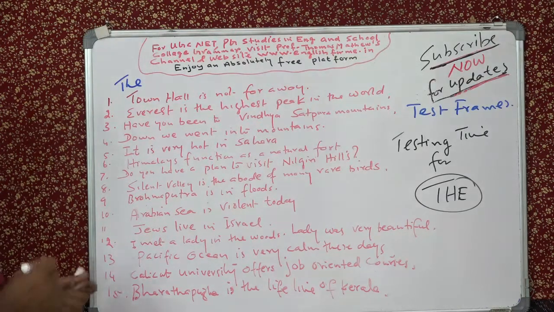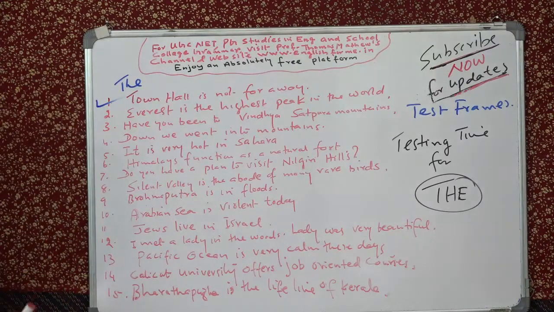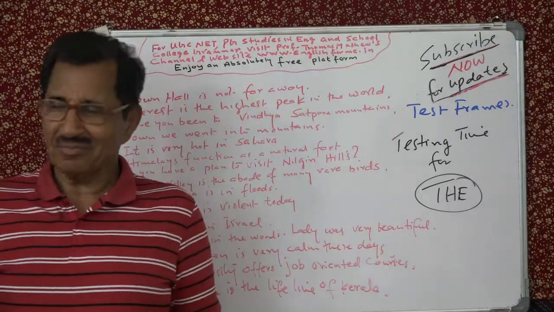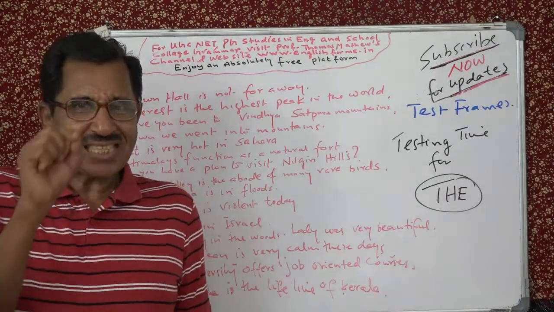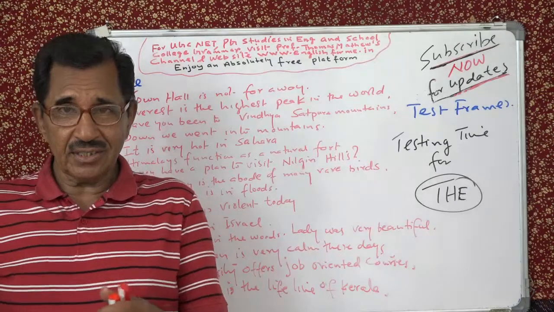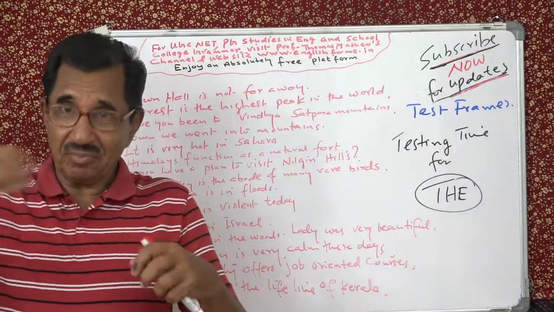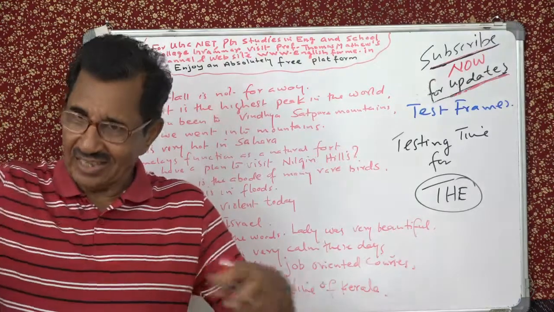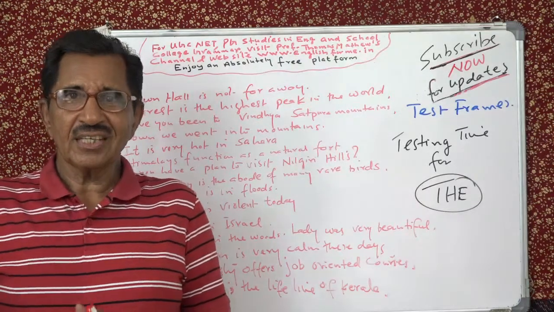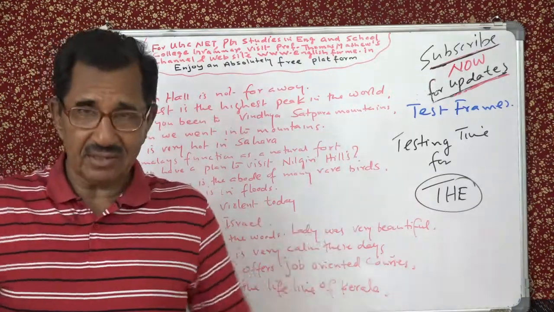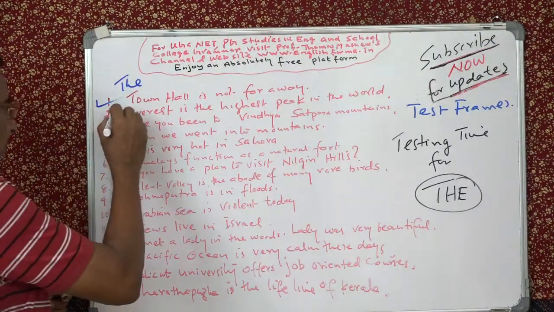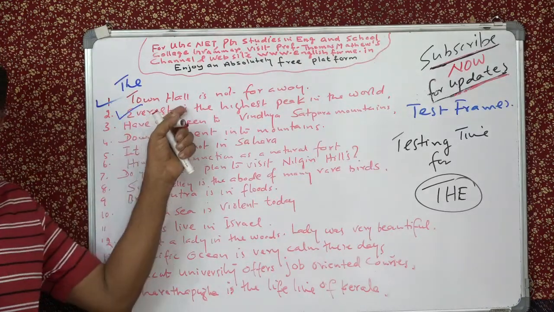Yes, very good. So the second one you can see, Everest is the highest peak in the world. Naturally you will think that you have to use the, but don't use it. Why? Because it is a single mountain or a single peak. When do you use the with mountain ranges and hills? When it's a range, many mountains together, or hills like the Nilgiri Hills, or you have the Pyrenees, or the Alps and so on, or the Himalayas. You will see a sentence like that. So here the sentence is perfectly alright. No need of using the here because Everest is a single peak.